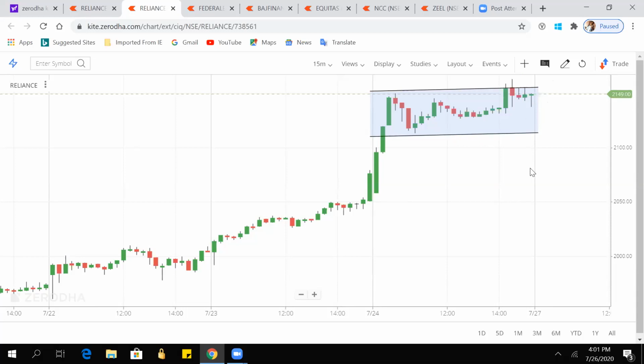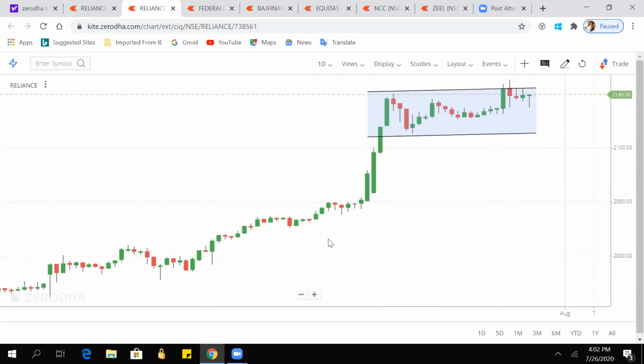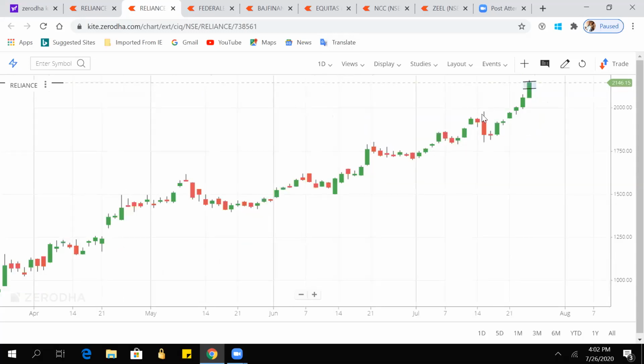And also, while watching the 15-minute time frame, it is important to see the daily time frame also, because that is the long term time frame. From the daily time frame only we can get to know that 1900 was the resistance level. In short, support level is the right time to buy and resistance is the right time to sell. Support means the price is taking support here and is likely to move up. Resistance is where price is resisting moving up and is likely to come down.